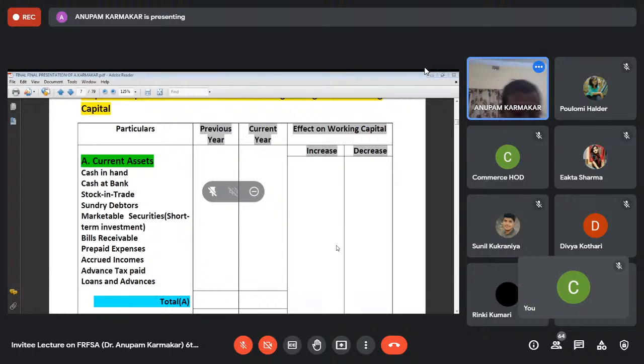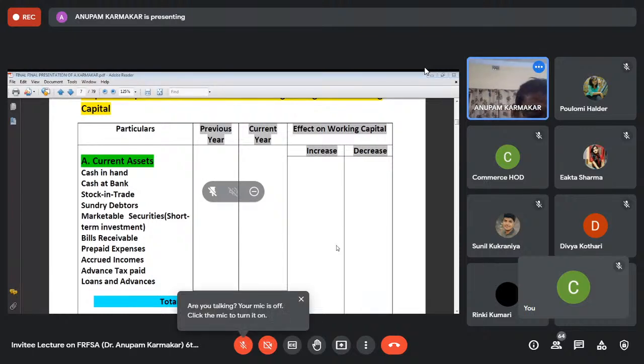As per this format, I think, is it visible properly? Can somebody tell me whether it is visible properly? Yes, sir, visible. Okay, thank you.